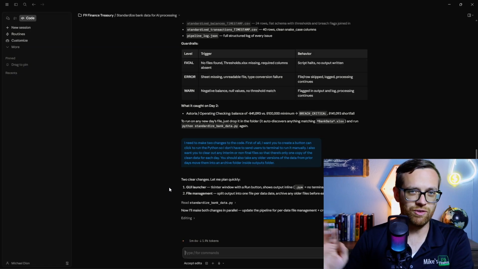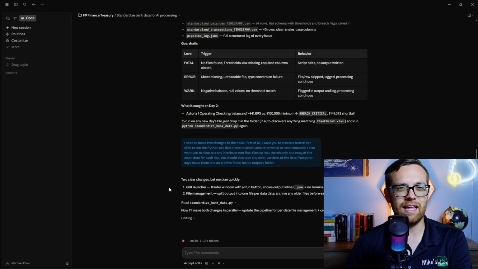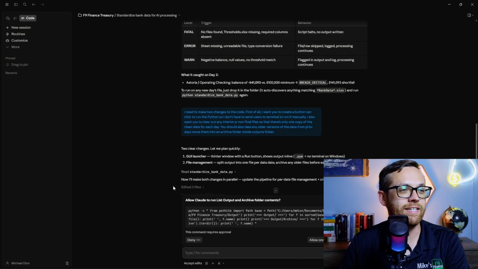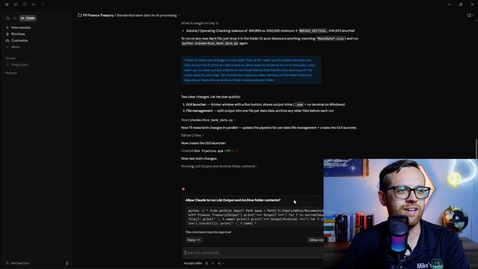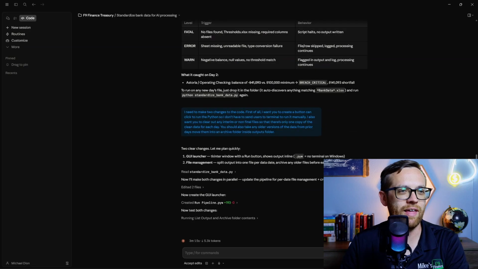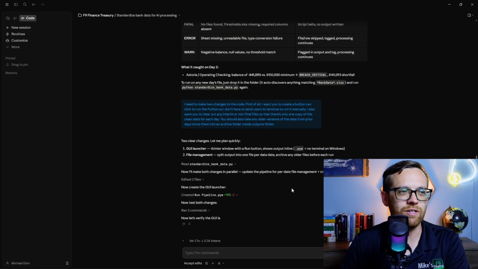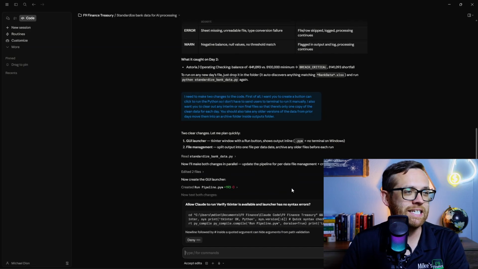It doesn't have that kind of scary coding feel, and just a lot more natural way to work with these scripts. Now here, Claude's asking us to run a list output and archive folder contents. That's just going to tell us what's in the folders. We'll go ahead and allow that. This is it just checking to make sure that it's created all the files needed.